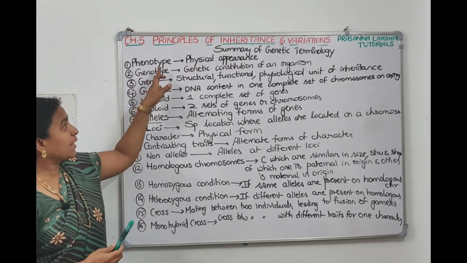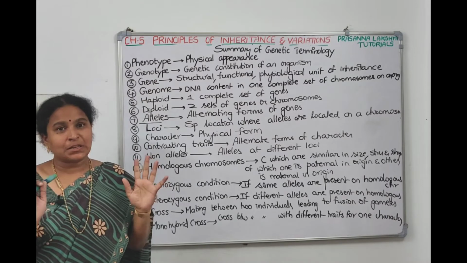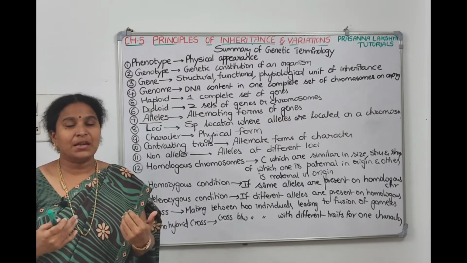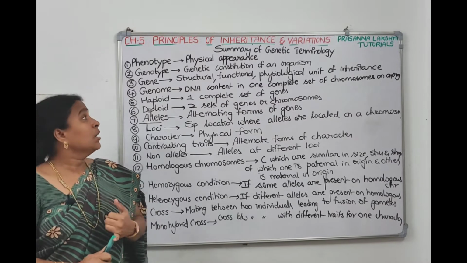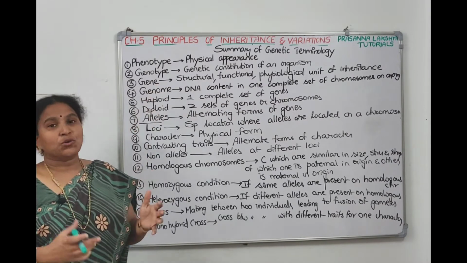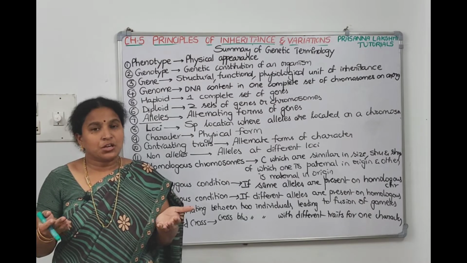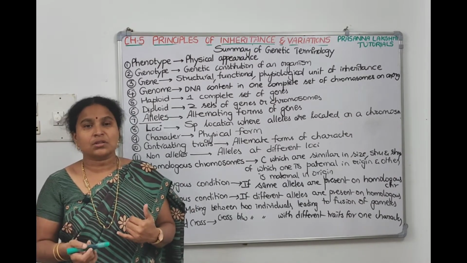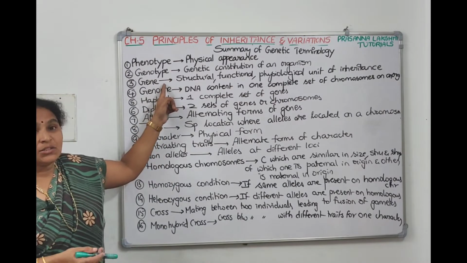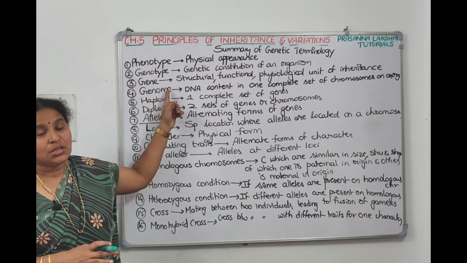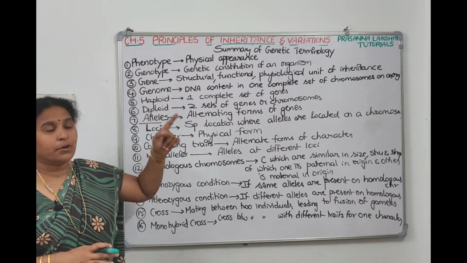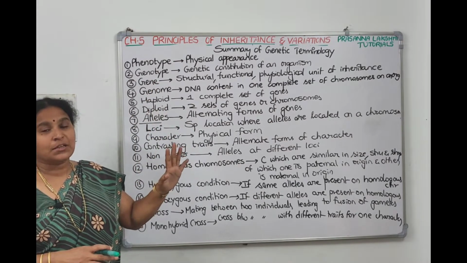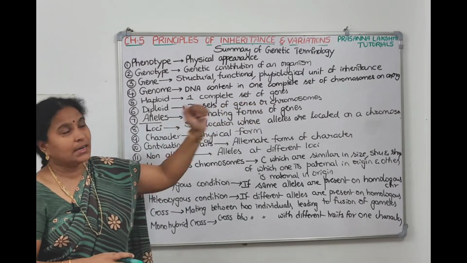So what is phenotype? Children, phenotype means physical appearance, right? What is our color, what is our complexion, what is our height, what is our weight, that comes under physical appearance. Now what is genotype? Why we are like this is because of the genetic constitution, the genes we have inside. That is called genotype. And genes, right? So what are genes? Genes code for a protein, they code for a character. A gene is the structural, functional and physical unit of heredity or inheritance.